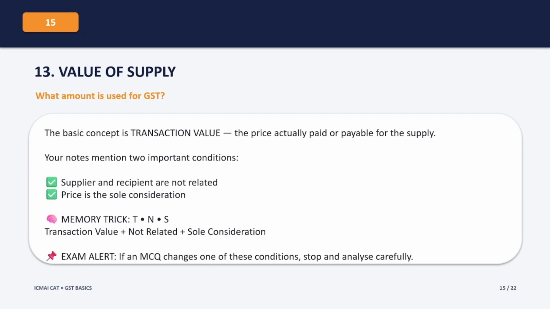So here's another memory trick. TNS. T means transaction value, N means not related, S means sole consideration. So remember TNS. If an MCQ changes one of these conditions, don't immediately select transaction value. Read the question carefully and analyze the condition.